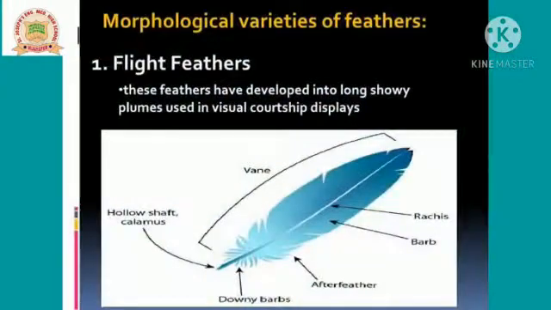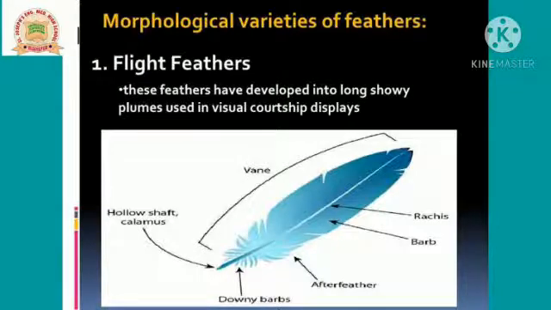Now the next one, the third one, is the flight feather. These flight feathers are found on the wing and tail region. Flight feathers are long on the wings, and they have wider feathers, and they also have stronger barbules which give them more strength for flight. See, they have stronger barbules. Because of those barbules, they can fly very easily.